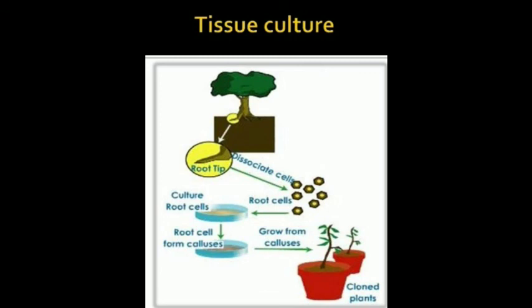But here, since we are culturing artificially, we are taking that callus and mixing it with the growth hormone. By the name only you will understand, growth hormone will help in the growth of the tissue. So a cluster of cells is obtained with roots and shoots. Once the root and shoot are developed, it is transferred to the pot where they grow and flourish.